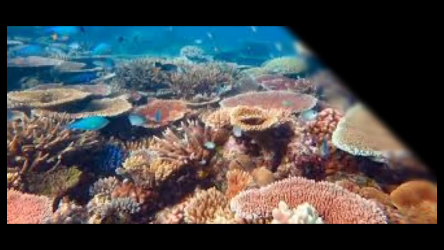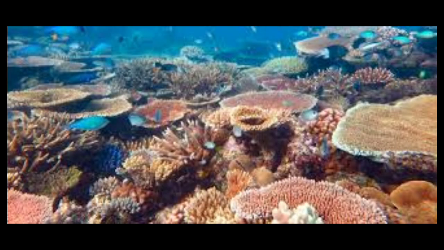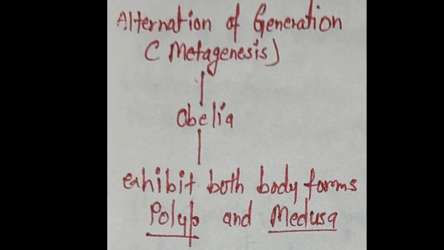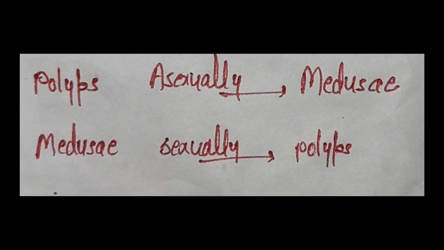Some cnidarians, for example corals, have a skeleton composed of calcium carbonate. Cnidarians exhibit two basic body forms called polyp and medusa. Those cnidarians which exist in both forms, polyp and medusa, exhibit alternation of generation, also known as metagenesis. Polyps produce medusae asexually, and medusae produce polyps sexually.